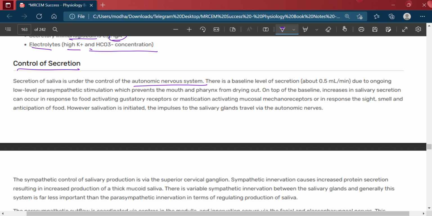There is a baseline level of secretion of about 0.5 ml per minute due to ongoing low level parasympathetic stimulation, which prevents the mouth and pharynx from drying out. On top of the baseline, increases in saliva